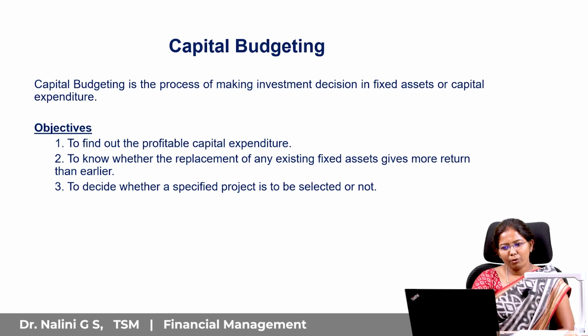The main objective of capital budgeting is to find out the profitable capital expenditure. Company capex is a hefty investment, so the company has to find out the profitable capital expenditure. Say, for example, if a company has 3 machines, A, B, and C, and wants to decide which machine to buy, the company has to apply all these capital budgeting techniques to identify which one is profitable.